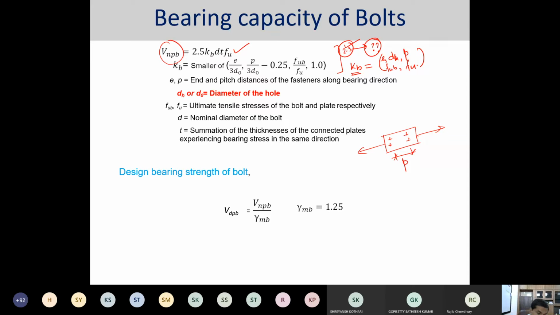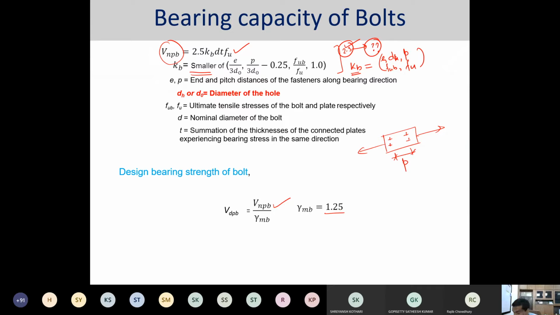After getting all these things, KB is to be considered as the minimum of E by 3D0, P by 3D0 minus 0.25, FUB by FU, and FU by FY, and 1. After doing all such calculations, you will get the nominal bearing capacity or bearing strength of the bolt. This nominal bearing strength of the bolt is then divided by the factor of safety to get the design capacity or design strength of the bolt.